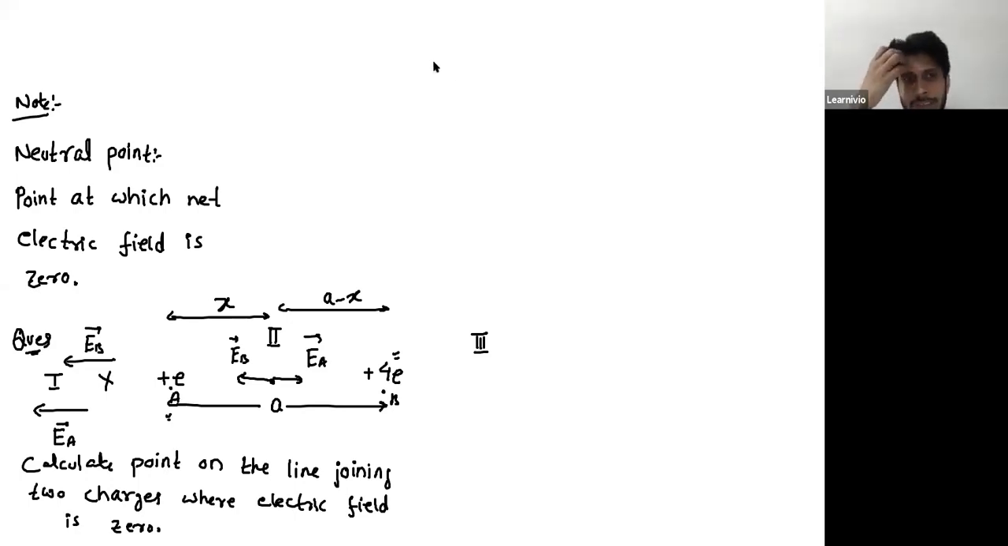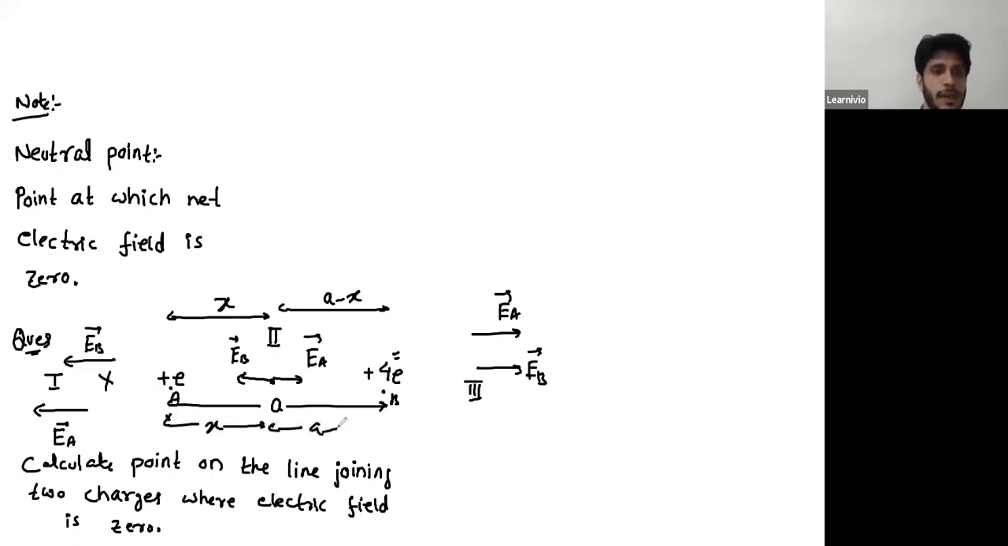The next is, consider region 3. So Fatma, what's the direction of the field due to charge at A over this region 3? It will be away, to the right hand side. And what about due to B? Same, right hand side. Do they cancel each other? No. So the only possibility for the neutral point is region 2. Let's say this separation is X and this will be A minus X, and I call this the neutral point.